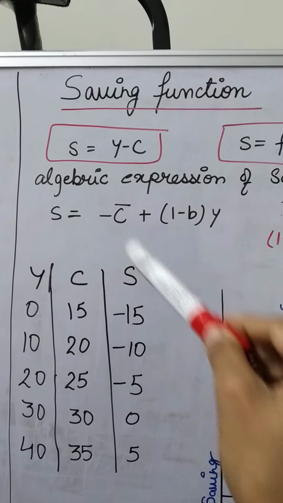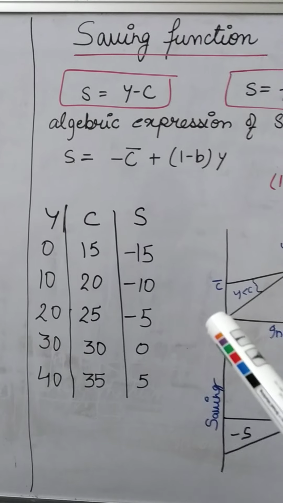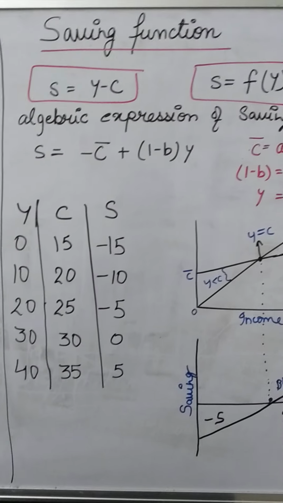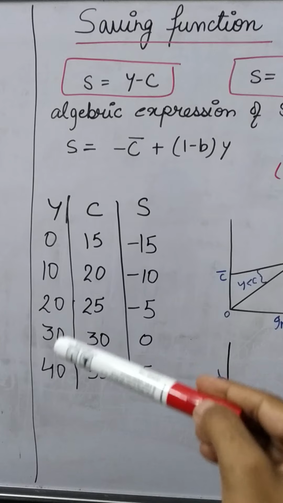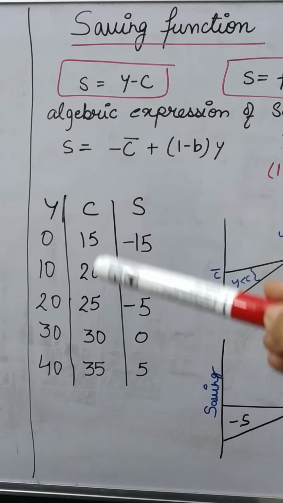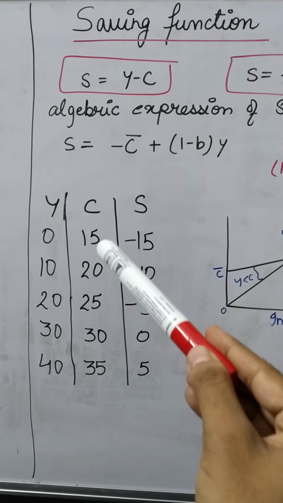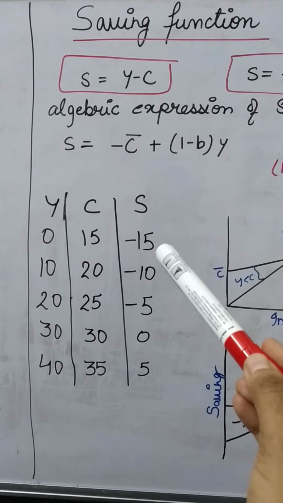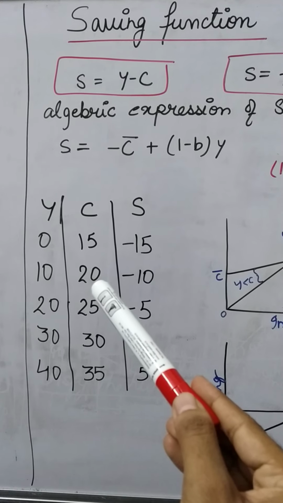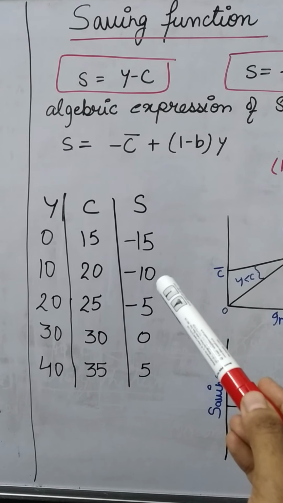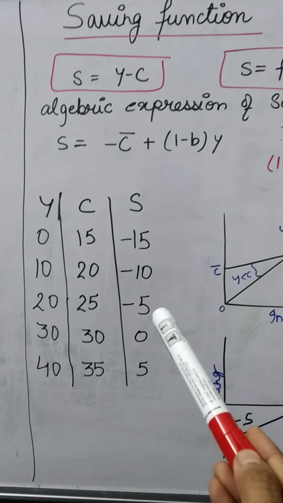Now the saving function. Yesterday we discussed the consumption function with the help of a diagram and the schedule. Same thing we will discuss over here also. First of all, see the schedule. Income 0, 10, 20, 30, 40. Consumption 15, 20, 25, 30 and 35. When income is 0, consumption is more, so savings are negative. Again income increases, consumption increases more; at that time also savings are negative.